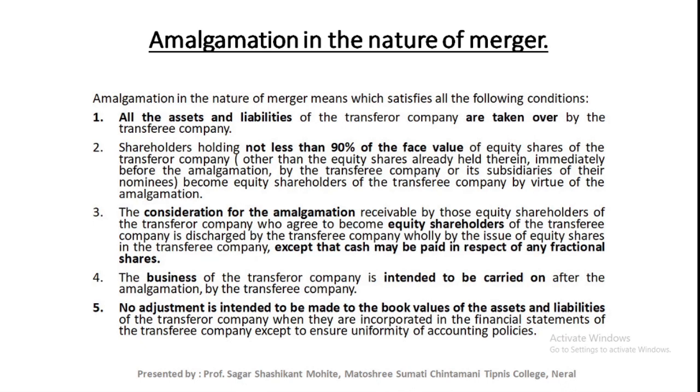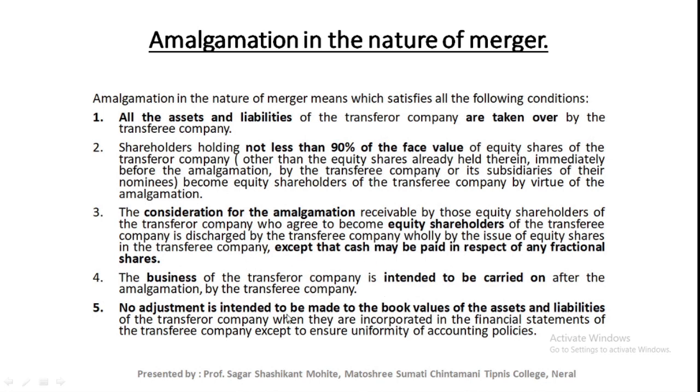That means all the assets and liabilities of the transferor company should become the assets and liabilities of the transferee company, and they should be recorded in the transferee company's accounts at book value only. Some changes are allowed to ensure the uniformity of the accounting policies.